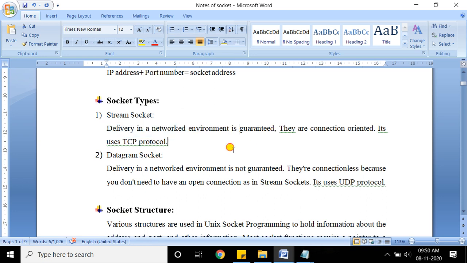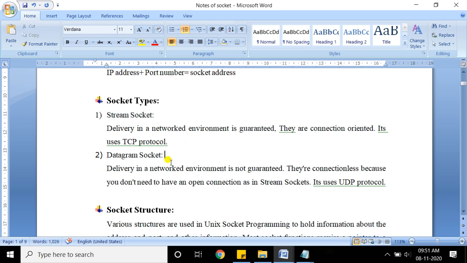It is connection oriented, and the connection oriented protocol which allows data transmission as a stream of bytes is TCP. So whenever we use TCP, the sockets created are stream sockets, because the data is transferred from one process to another as a stream of bytes.